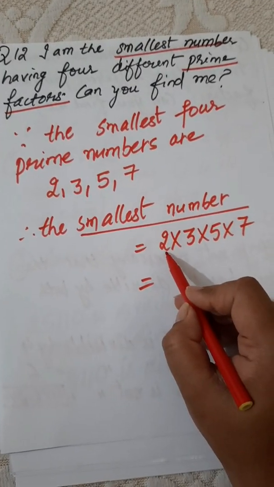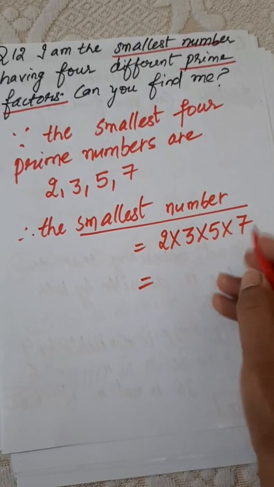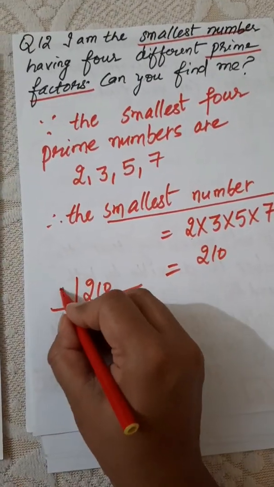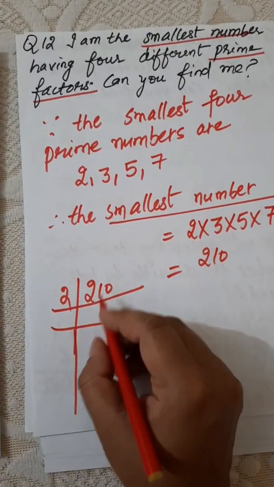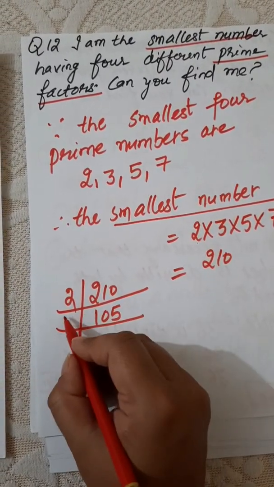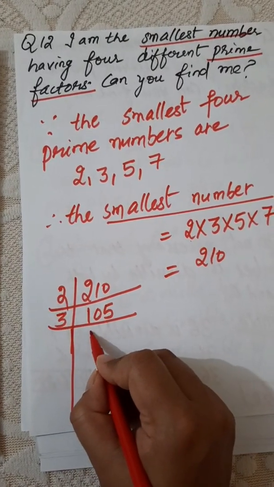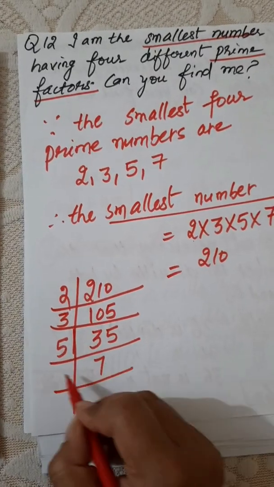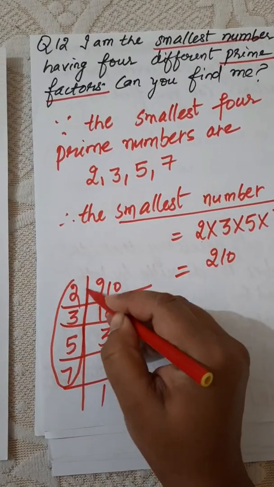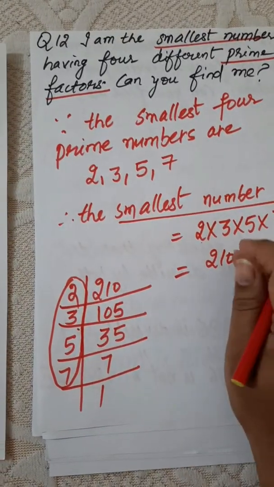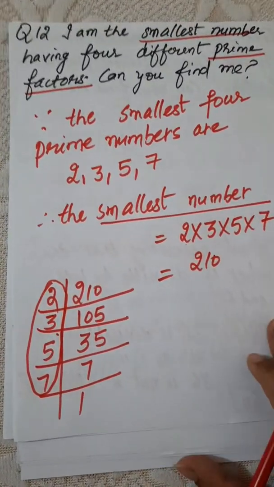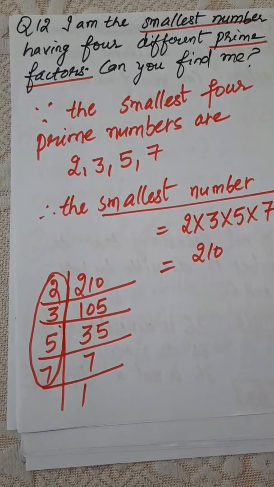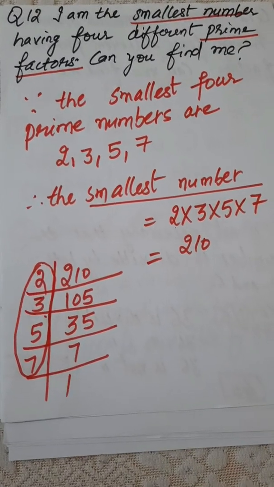So we have 2 times 3 is 6, 6 times 5 is 30, 30 times 7 is 210. Because if you do the prime factorization of this number, I will get the same smallest prime numbers. So 210 is the smallest number. So with the help of the smallest 4 prime numbers, I found the smallest number, that is 210. So this is all for exercise 3.5.